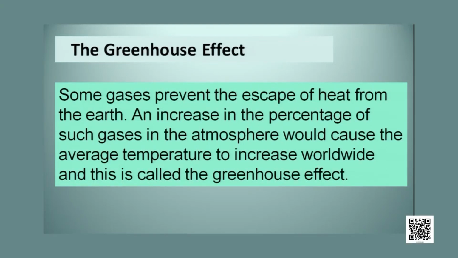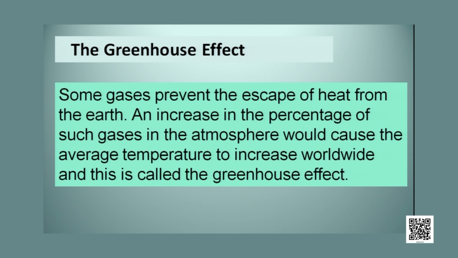And how is this related to atmospheric phenomena? You know, some gases like carbon dioxide and methane prevent the escape of heat from the earth. These are called greenhouse gases. Carbon dioxide and methane are called greenhouse gases. They prevent the escape of heat from the earth.